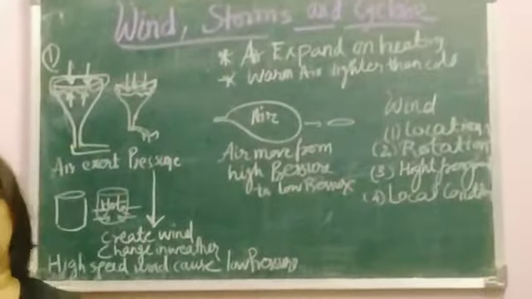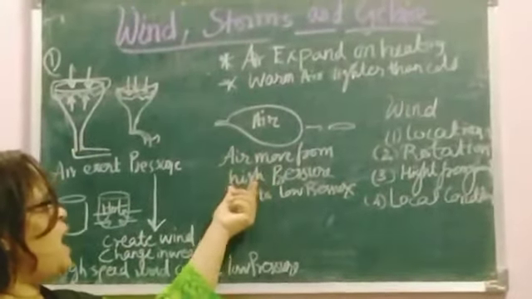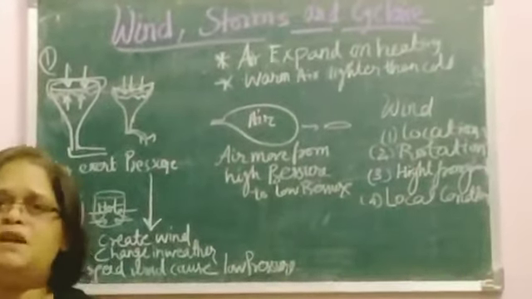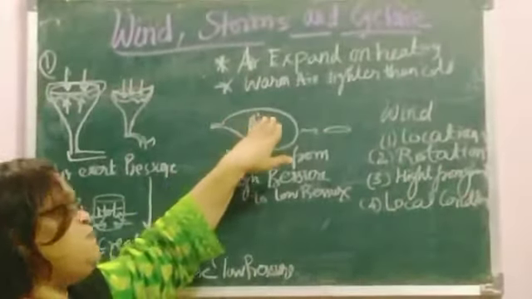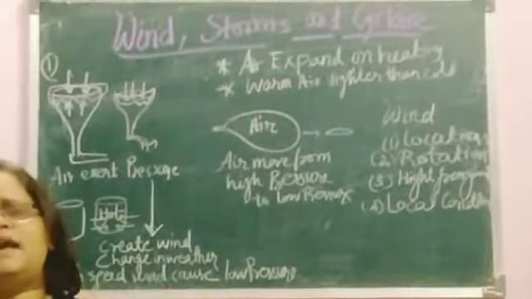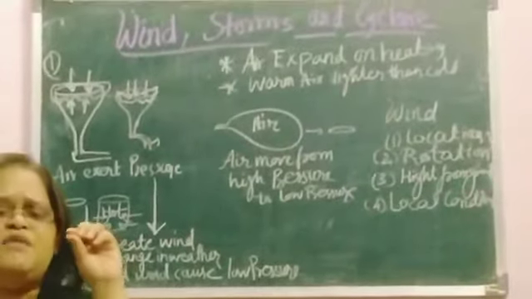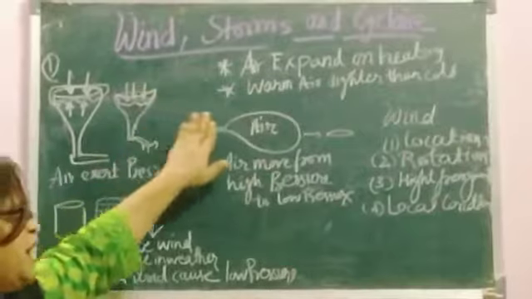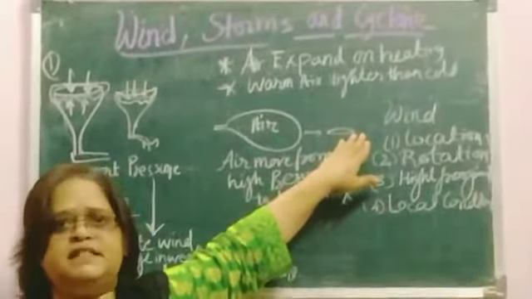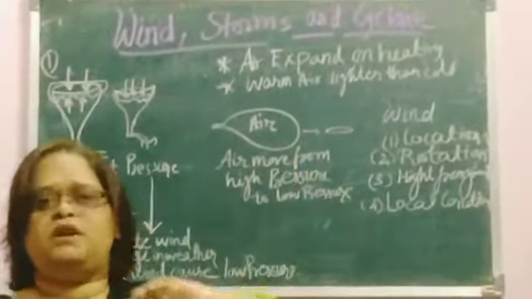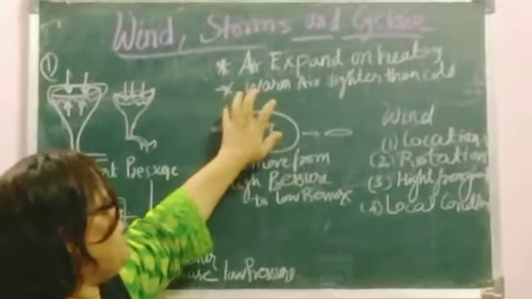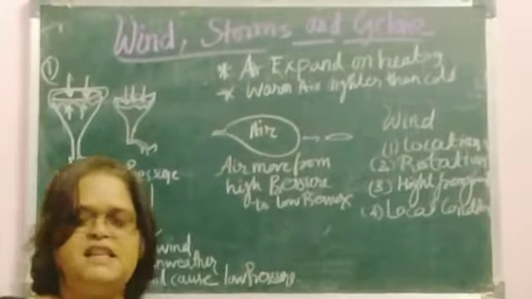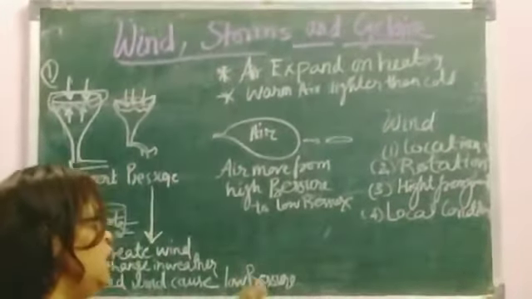Now, air always moves from what? Air always moves from the high pressure to the low pressure. If you blow air into a balloon, inside the balloon there is high pressure. And when you leave the opening of the balloon, what happens? The air moves out, and inside there is low pressure. So air moves from high pressure to low pressure. Understood? So that is about the wind speed.